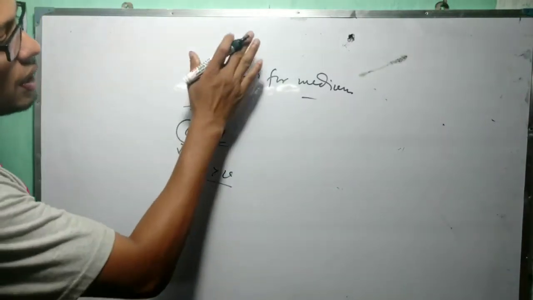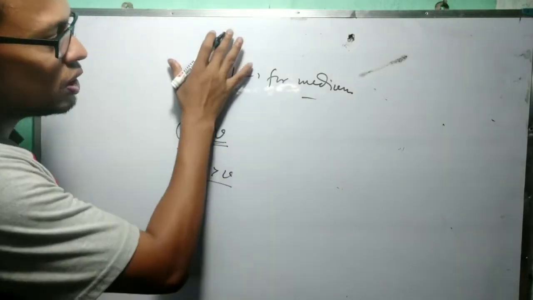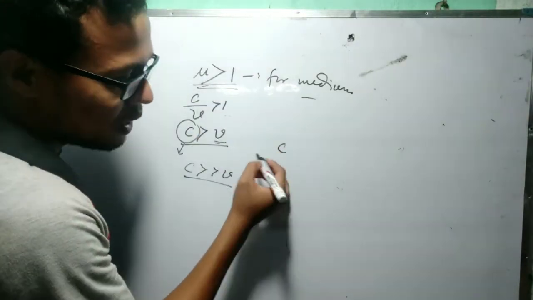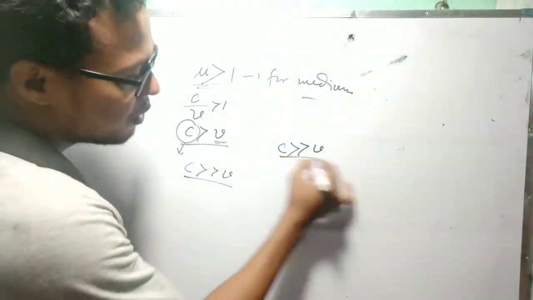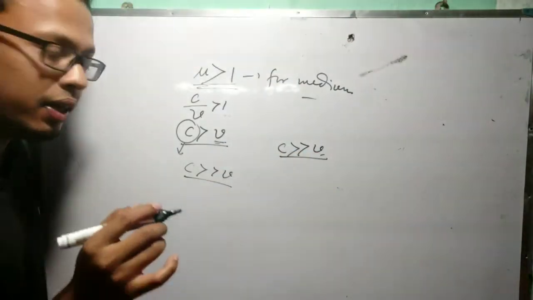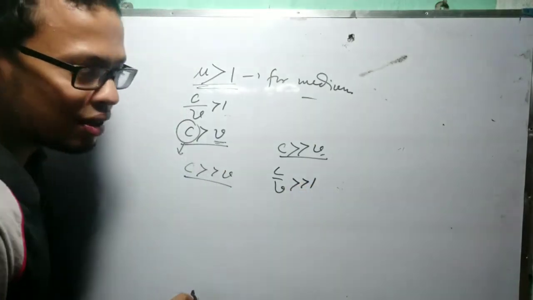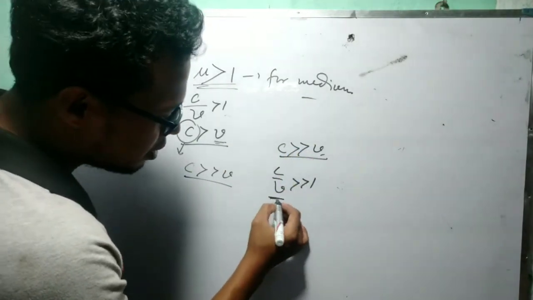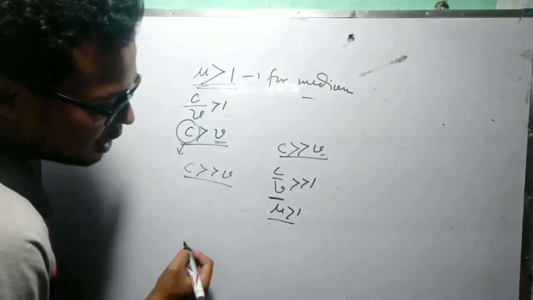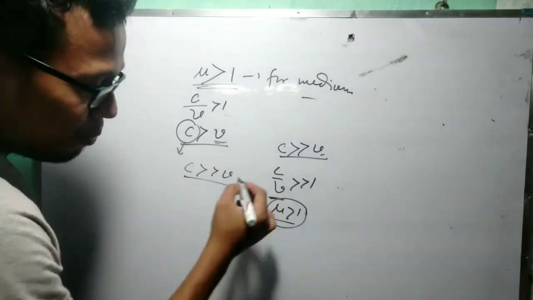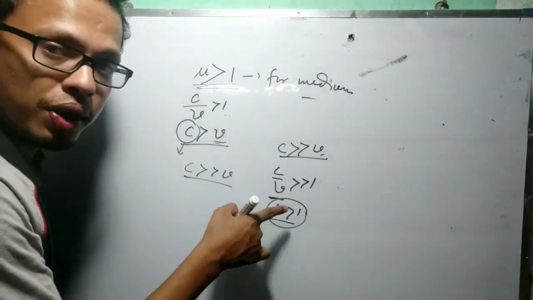That's why, forget this part, suppose you consider this part is not given. You know what I told, C is always greater than V, where V is the velocity of light in the medium. So we can write C by V is greater than 1. So mu is always greater than 1. So the value of mu, the refractive index for a medium, is always greater than 1.